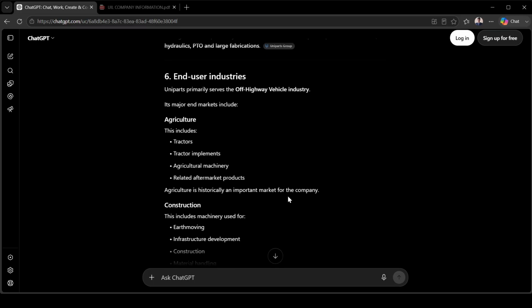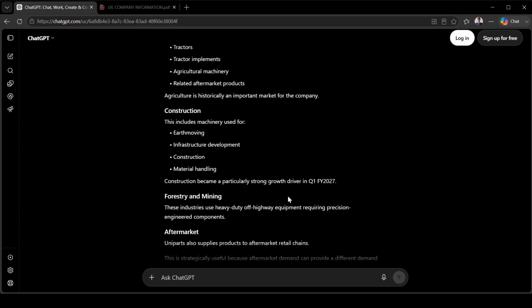End user industry. Uniparts primarily serves the off-highway vehicle industry. Its end markets include agriculture. This includes tractors, implements, agricultural machinery and related aftermarket products. Agriculture is the historical and most important market for the company.